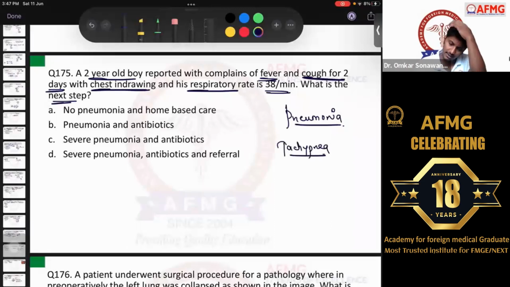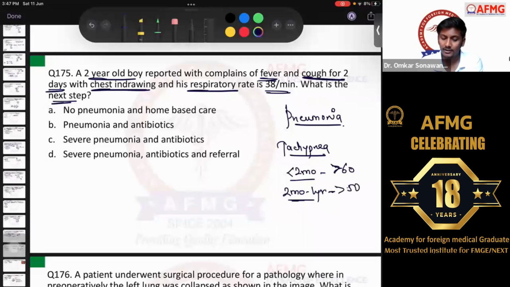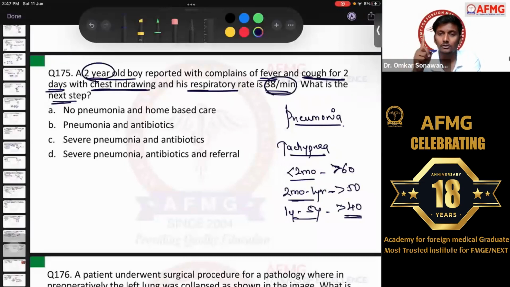So we have discussed, if the child is less than 2 months, tachypnea would be considered if the respiratory rate is more than 60 breaths per minute. If the child is between 2 months to 1 year, tachypnea is considered if the breathing rate is more than 50 breaths per minute. Whereas if the child is between 1 year to 5 years, tachypnea is considered when the respiratory rate is more than 40 breaths per minute. Here the child has 38 per minute and the child's age is 2 years. So the child is between 1 year to 5 years and the respiratory rate should have been more than 40 breaths per minute to diagnose tachypnea.